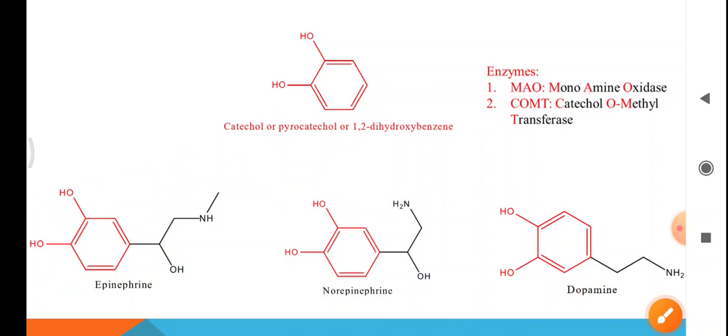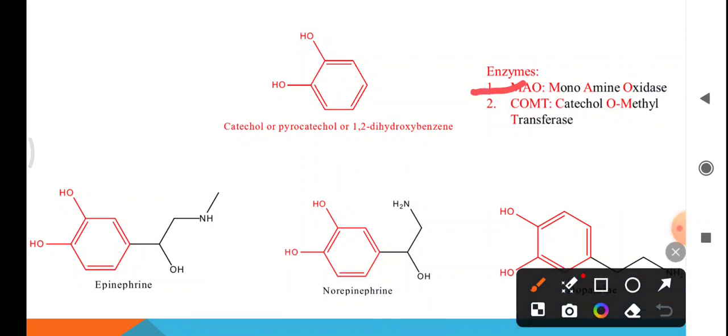Thus, the point to be noted here is that catecholamines are subject to metabolic inactivation by oxidative deamination when catalyzed by MAO, or O-methylation when catalyzed by COMT. MAO is a mitochondrial enzyme present in the nerve ending, while COMT appears to be largely extraneuronal. The levels are highest in the liver and the kidney.